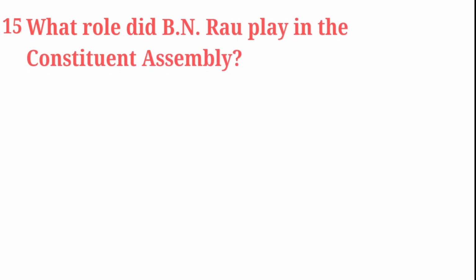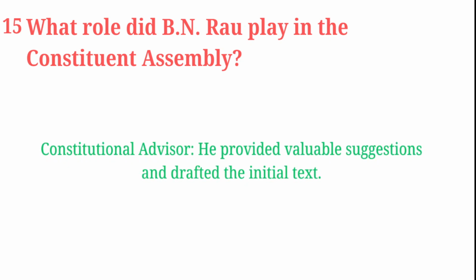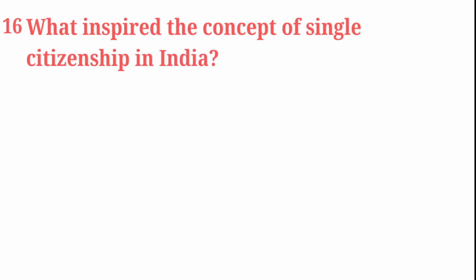What role did B.N. Rao play in the Constituent Assembly? Constitutional advisor. He provided valuable suggestions and drafted the initial text. What inspired the concept of single citizenship in India?